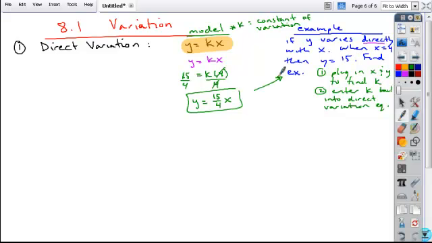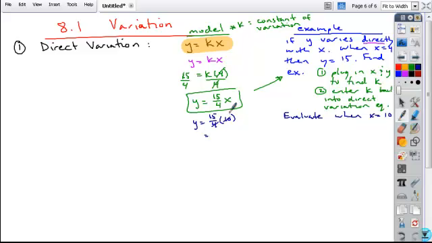And now they may also ask you to evaluate this when x is a given number. So it may also ask you to evaluate when x equals 10. Okay, so if that's the case, what you would then do is take that equation, substitute in a 10 for whatever value they give you for x, and then simplify or find the result.